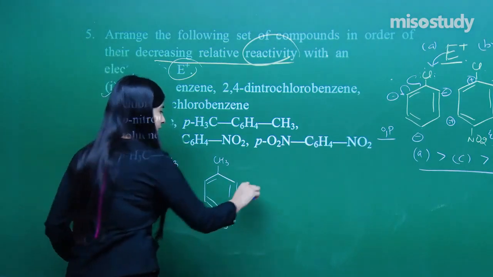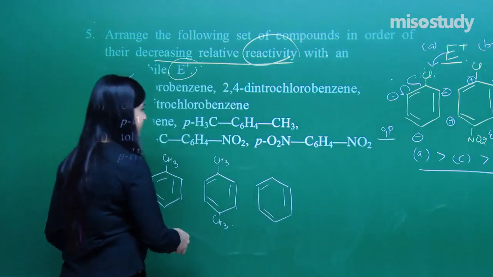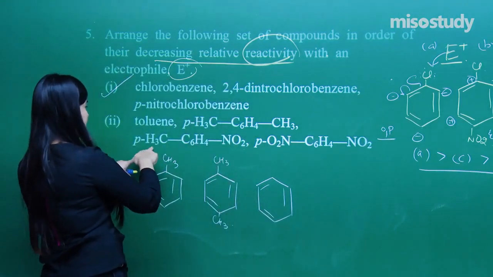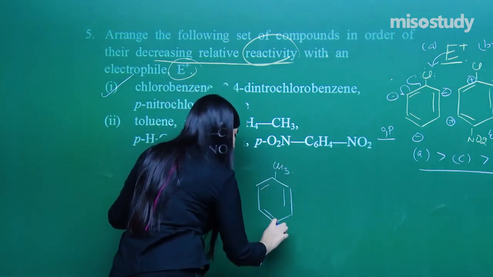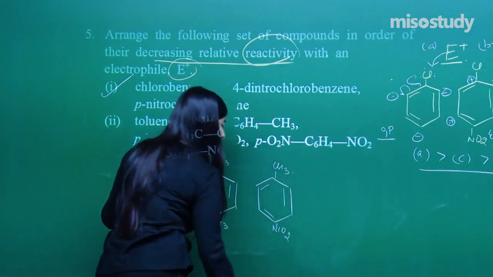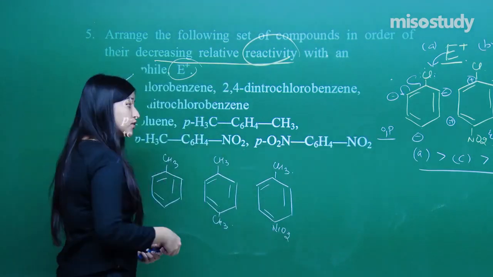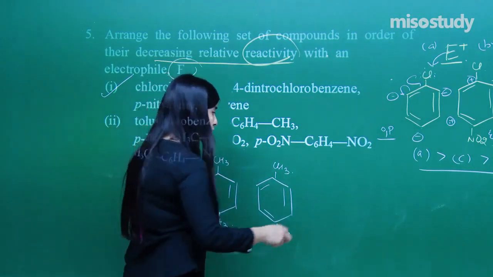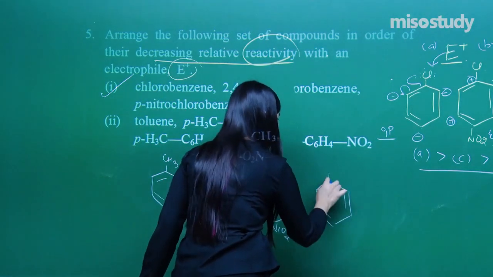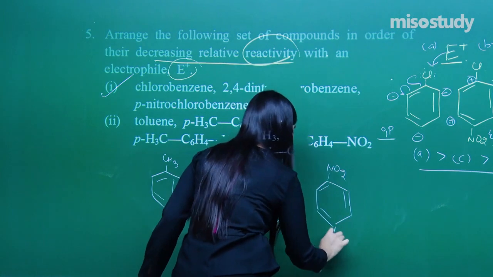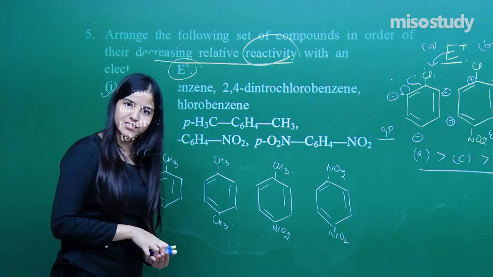The next one has one CH3 and one NO2, para-nitrotoluene. Next one, on both the positions I have nitro, so it is 1,4-dinitrobenzene. Clear or not? That is how you figure out the structures.